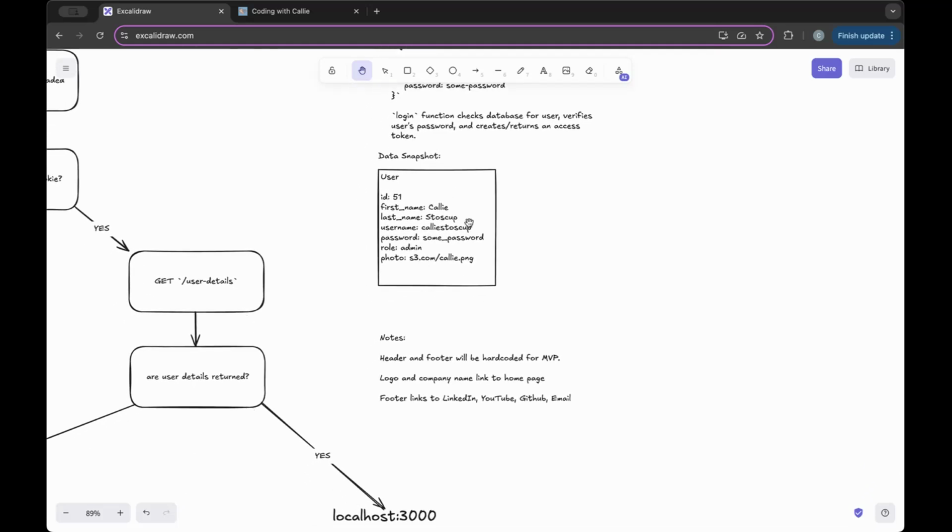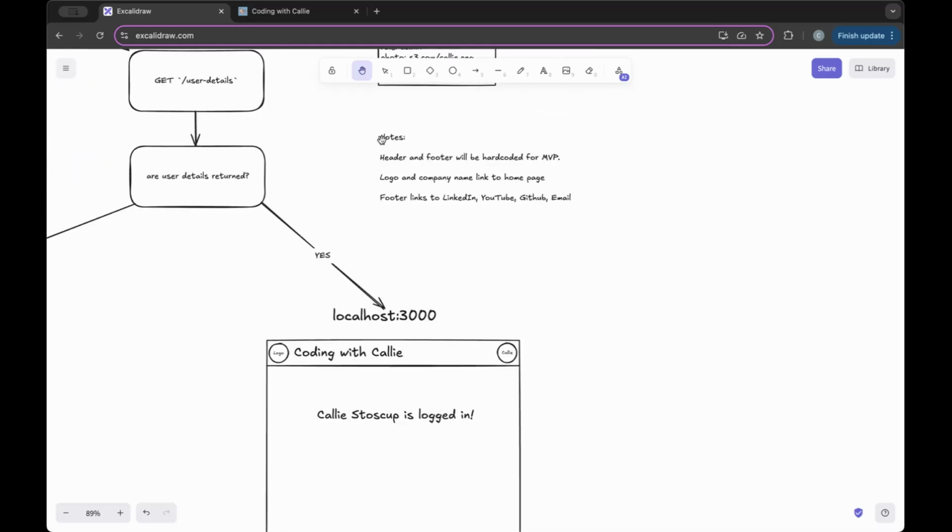All right. At this time, I need to make sure I have a user already loaded in my database. And the user is going to be me, and I'm going to be an admin. I'm going to have a link to my S3 bucket where my photo is stored, my username, password, first name, last name, and ID. A change from my old website to this one is the schema a little bit. Before I just had one field for name, but I noticed when people were signing up for my website that there is a lot of variety in the names they put.